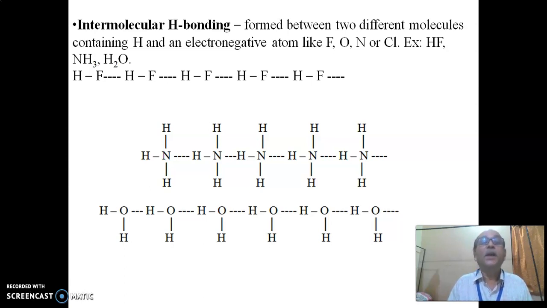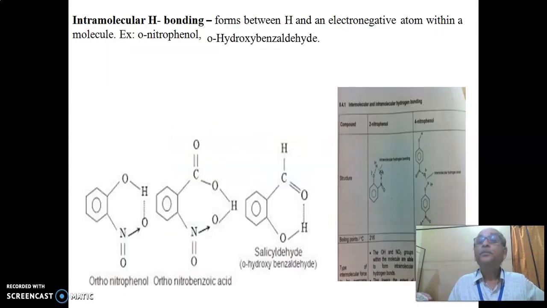So here the hydrogen fluoride molecule combines with the hydrogen of the next molecule, shown in the dotted lines, that is a hydrogen bond. Similarly, in the case of ammonia, nitrogen is linked to the hydrogen of the next molecule, which also forms a hydrogen bond. And in the case of water, I have shown the same thing, oxygen is linked to the hydrogen of the next molecule, hence it is intermolecular hydrogen bonding.